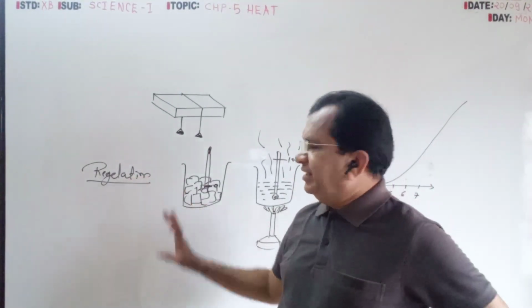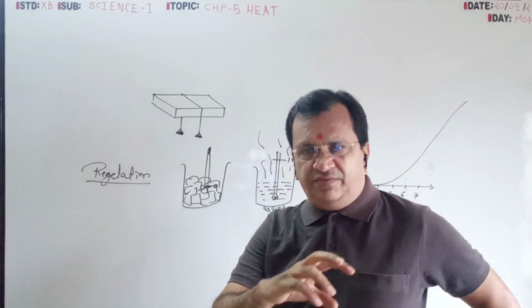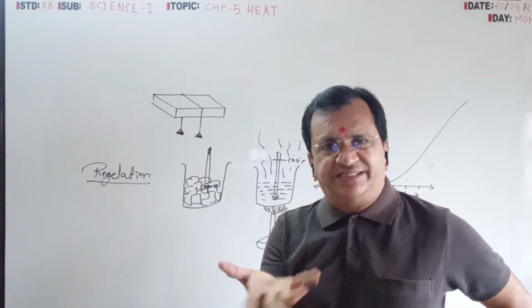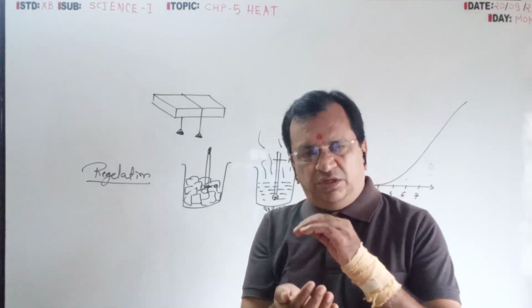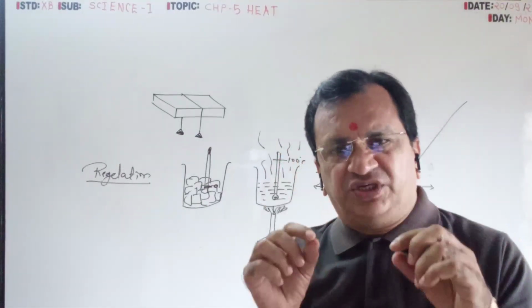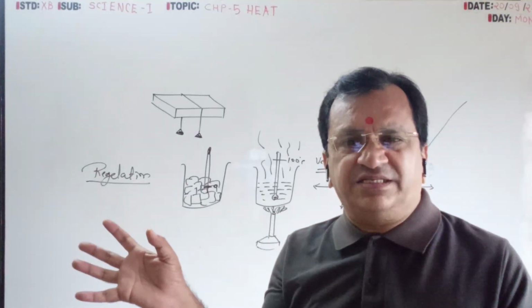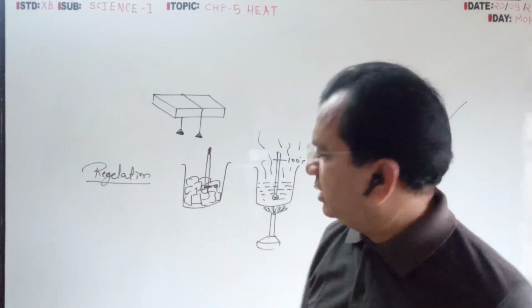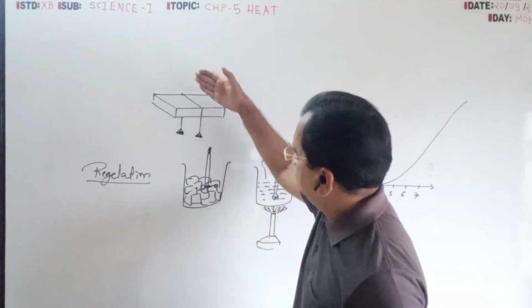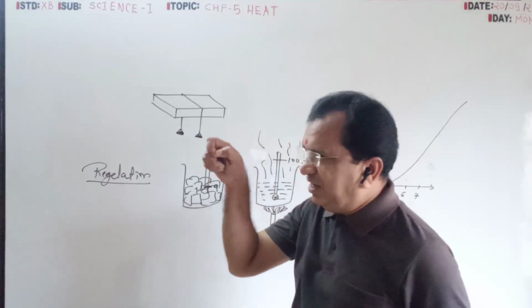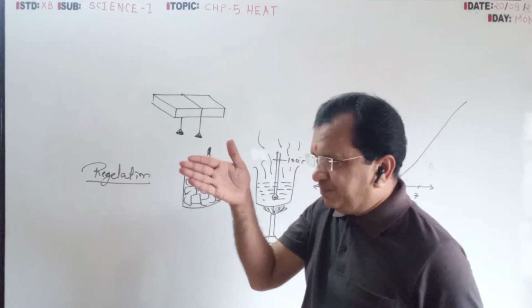So for regelation, I have given two examples. In the small piece, by giving pressure, the surface will melt. As soon as we release the pressure, it again converts into a single piece. This is an ice cube. At the part where the wire touches, pressure will come.